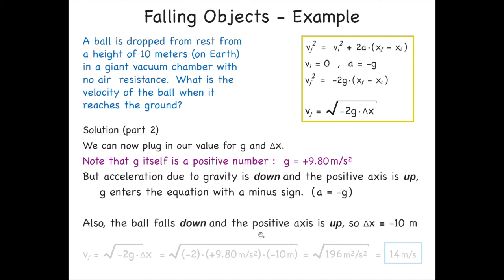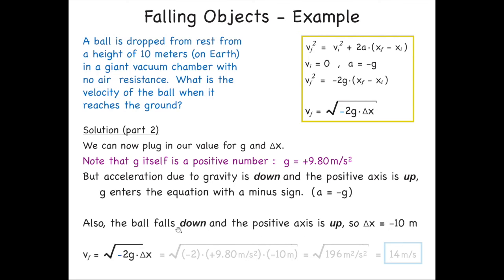Also, the ball falls down and the positive axis is up, right? So that means the final position is going to be more negative than the initial position, right? So if it goes from up here to down here, then the change in position is negative.